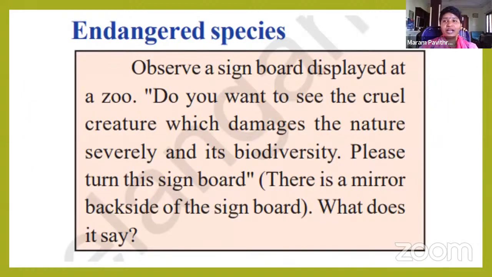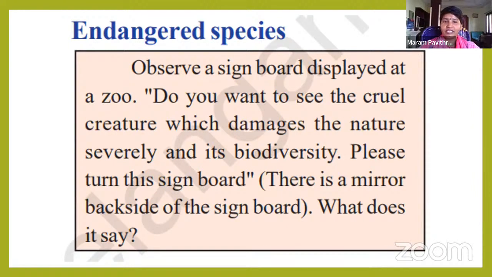Here, why are the species, the living organisms, decreasing day by day? Who is the reason? Observe a signboard displayed at a zoo. Do you want to see the cruel creature which damages the nature severely and its biodiversity? Please turn this signboard. On that signboard there is a caption written.